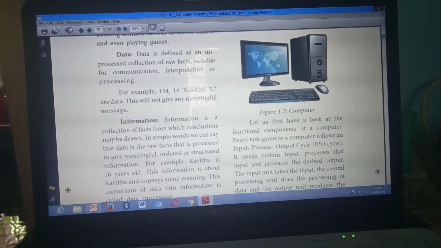This is the first point for data. Here, this is the first point for information, conclusions may be drawn, up to that. Second point: this will not give any meaningful message is the second point for data. For information you need to write this will give meaningful message, the second point. Third point is the example. For example, Kavita is 16 years old. This information is about Kavita and conveys some meaning. Understand?